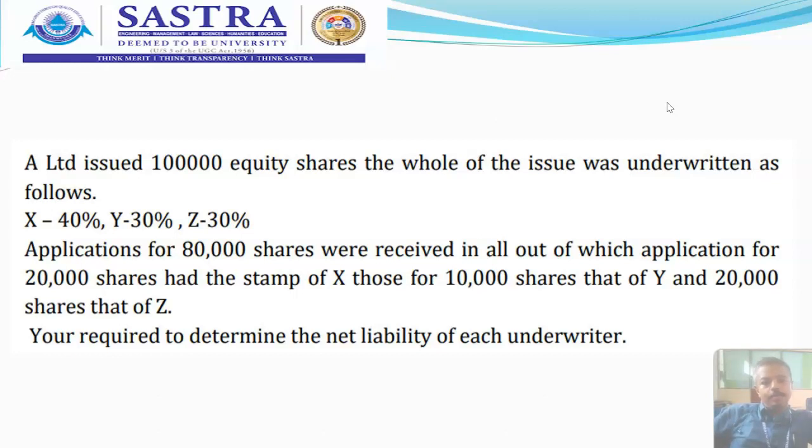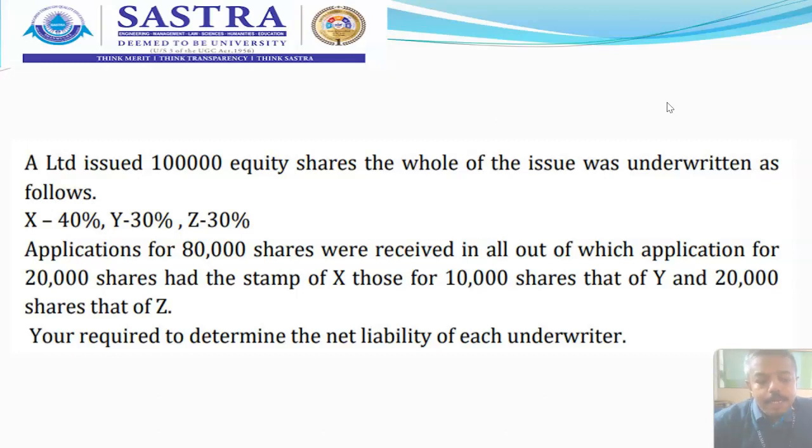Now you have in the particulars gross liability minus unmarked application balance. Now minus the marked applications. That is 20,000 for X, 10,000 for Y, and 20,000 for Z. In total it becomes 50,000 applications.